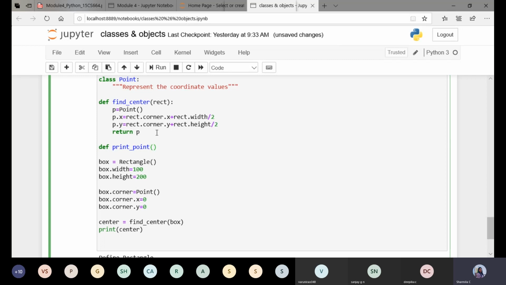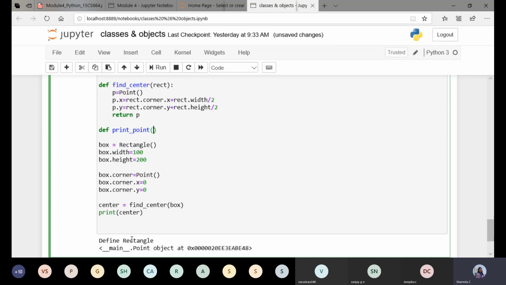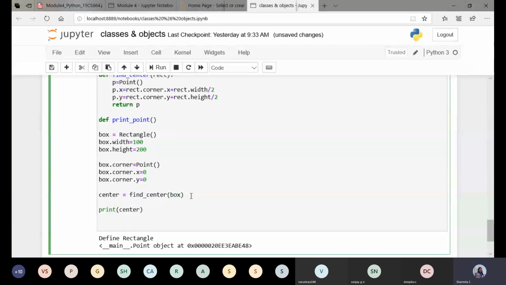I'll call that function print_point. To this point I'm passing an object. What is the object I need to give? That is center. So I'll remove this. I'm giving center. When it comes here, it has to take the input. I'll take it as rect only. If you don't want, I'll take it as the p object.